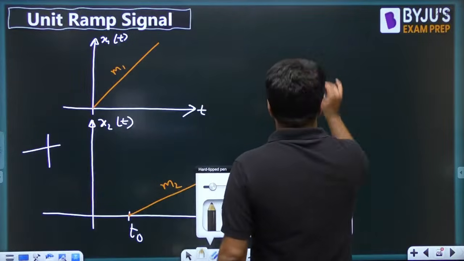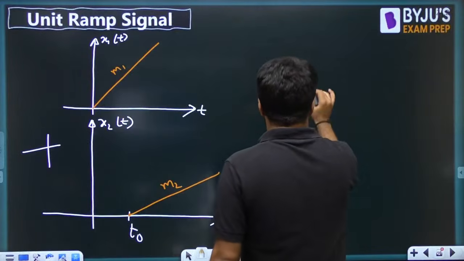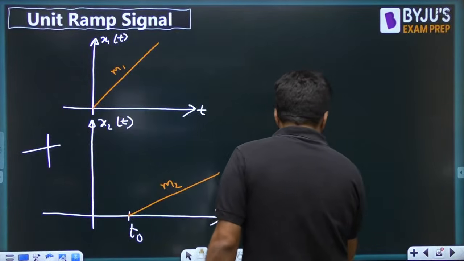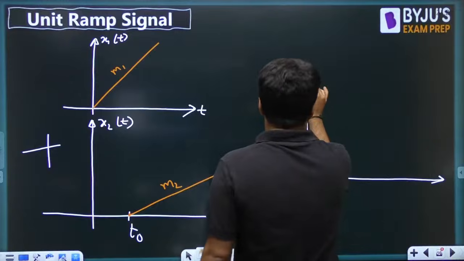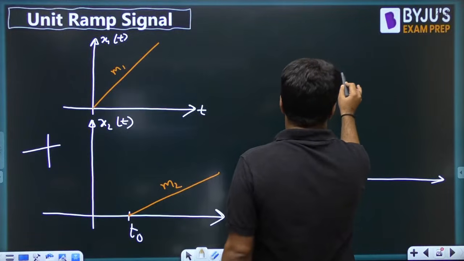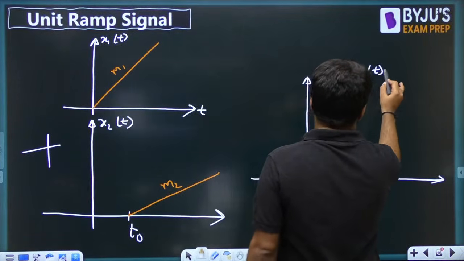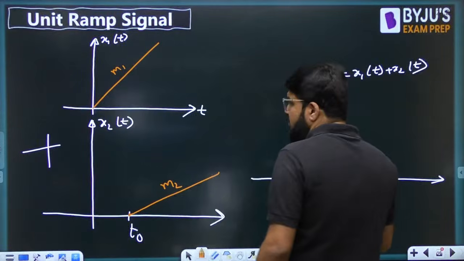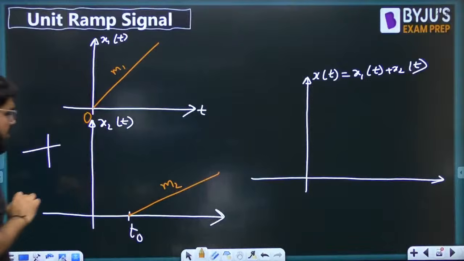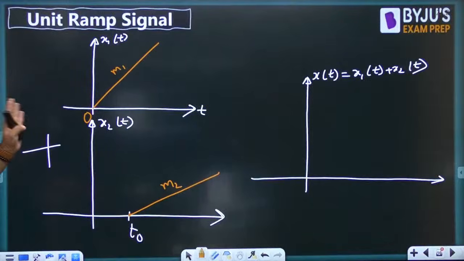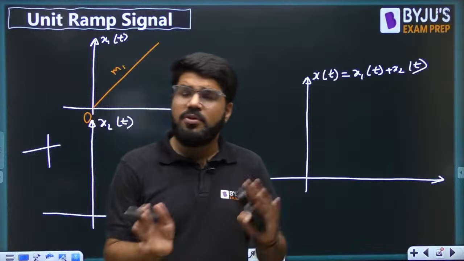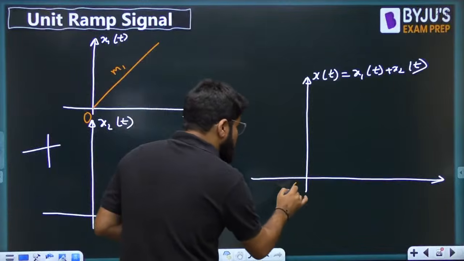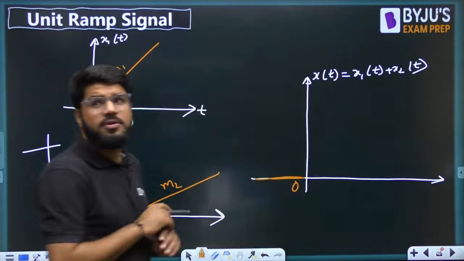Now, when I draw the resultant, which is x1(t) plus x2(t), please take note. This is the origin. Before the origin, both the signals are 0, so the result will be 0 before the origin.